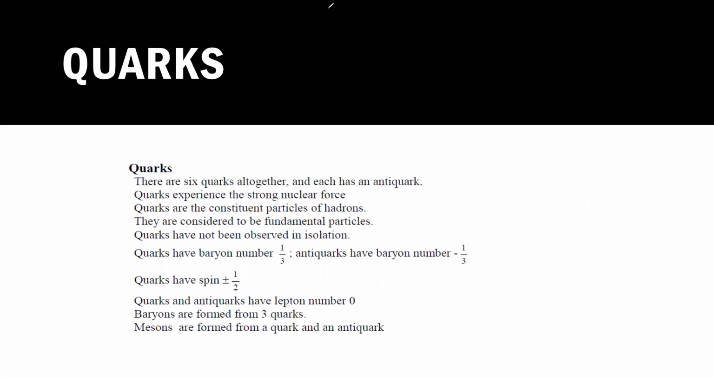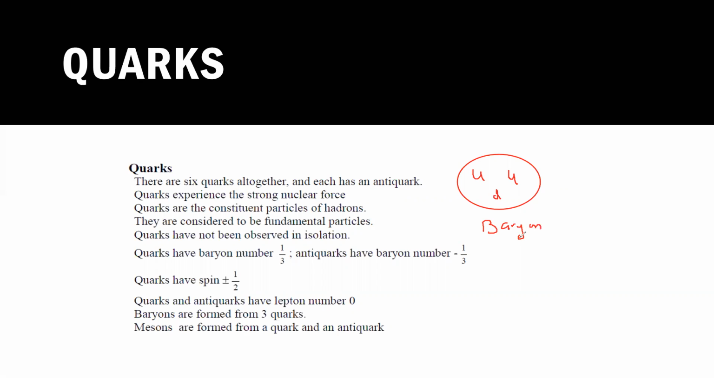Then if we have a group of 3 quarks together, like up and down, inside, what do we call this? We call this a baryon.